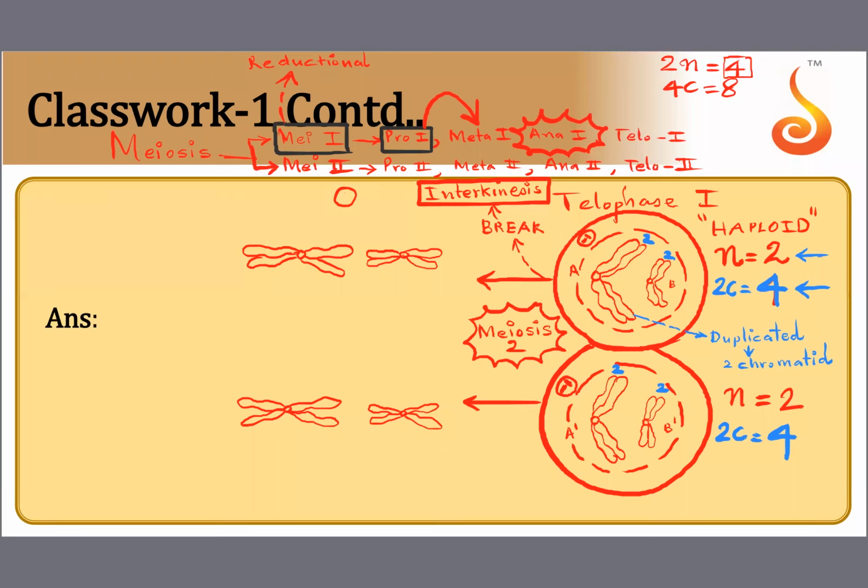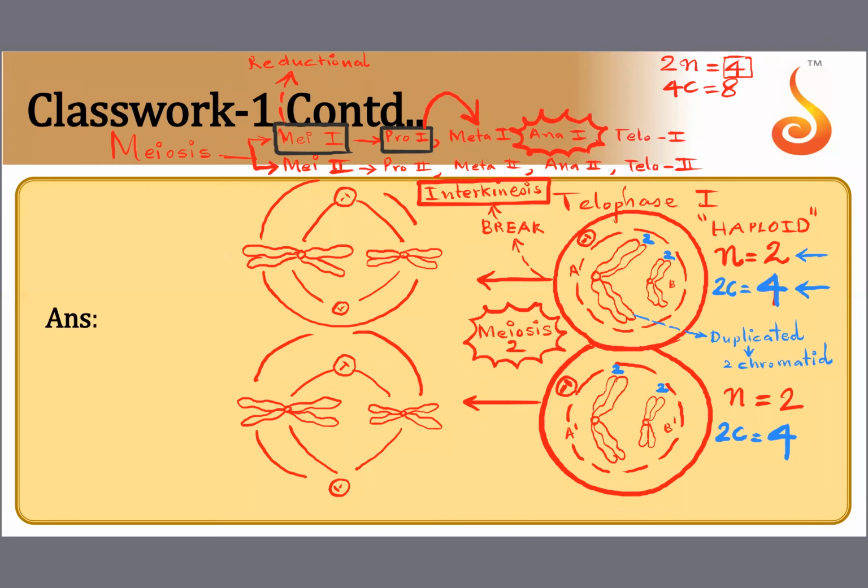And of course, I should show you the spindle on both sides. The spindle fibers are also established. I have not shown the outline of the cell, but remember this is one cell here and this is the second daughter cell over here. So this is called metaphase 2. They align at the equator.